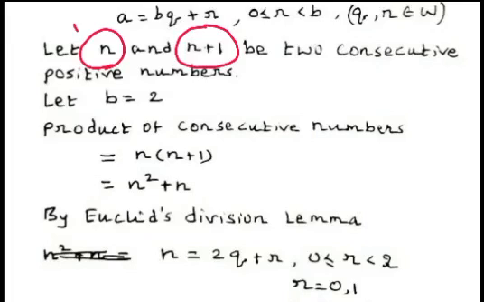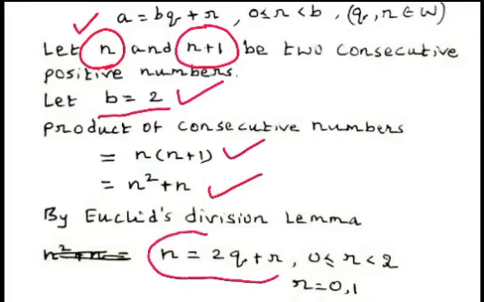Here a is taken as n and we have taken b equal to 2. The product of two consecutive numbers can be written as n multiplied by n plus 1, therefore n square plus n.